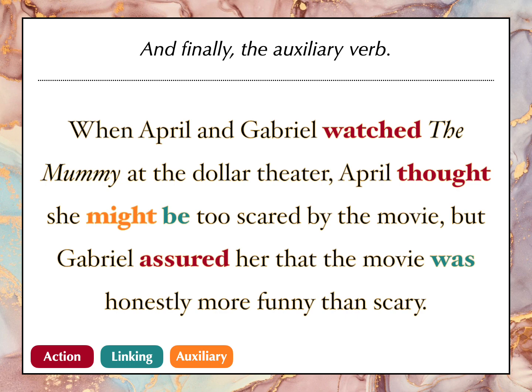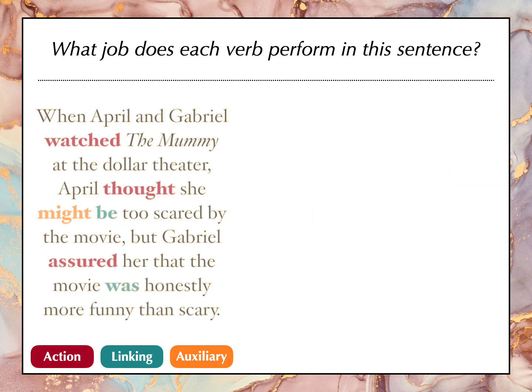So that might have been a confusing sentence for you. Let's look at what job each verb performed in that sentence and see if that helps you understand it better. If you did understand it and you got all of them right, great job. So what is watched doing? Watched tells us what April and Gabriel did.